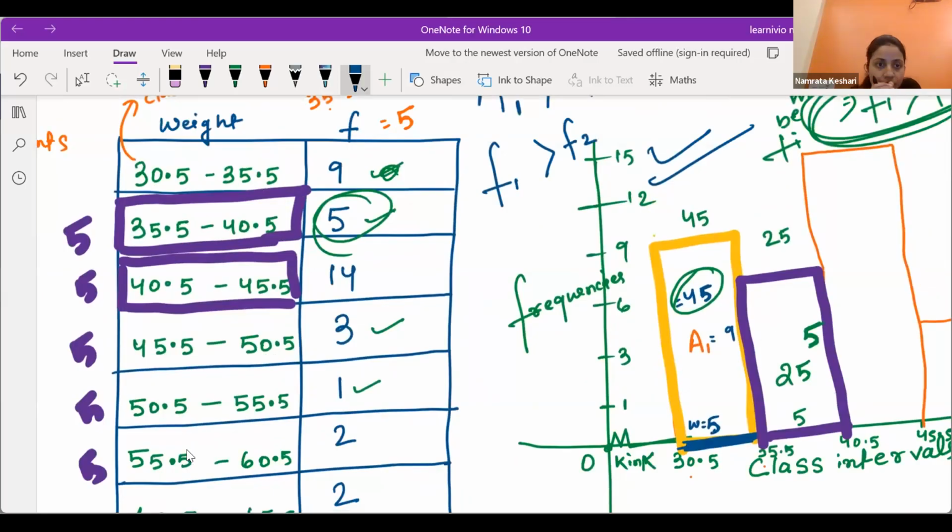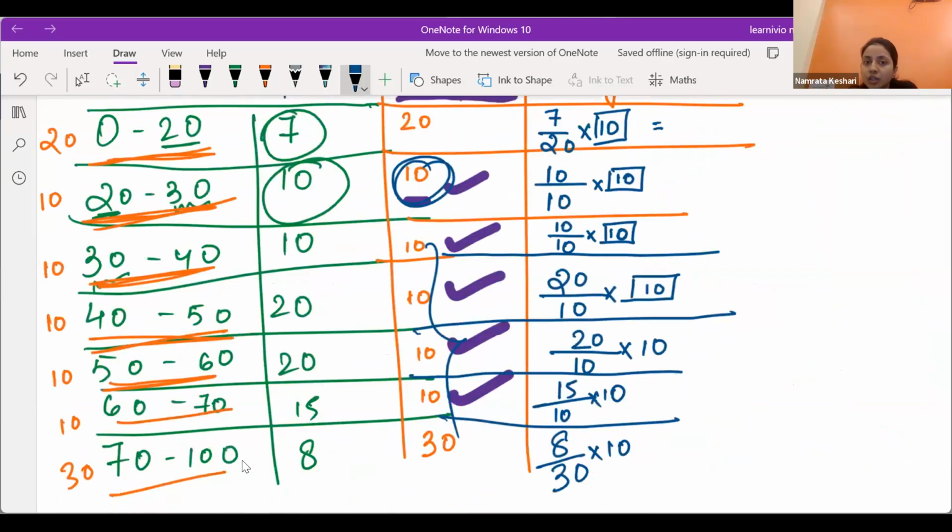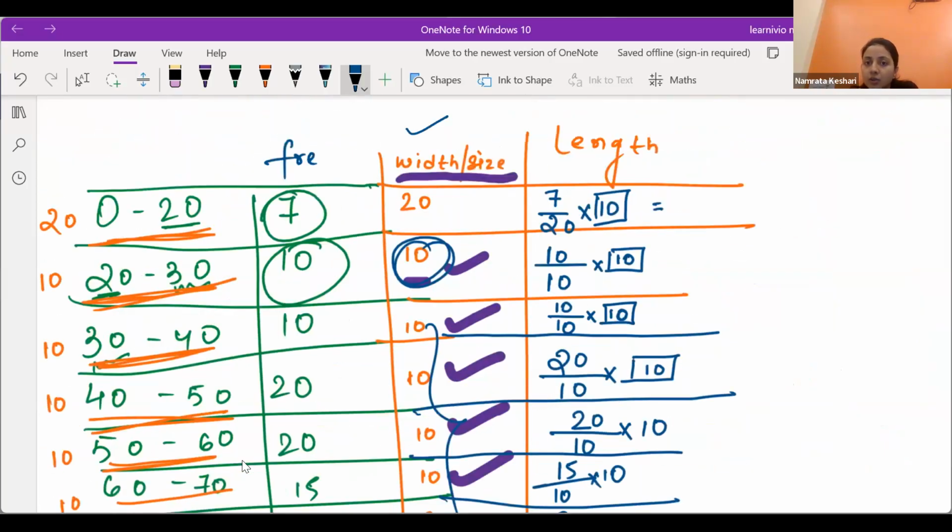If you check it minutely with your eyes, you will quickly be able to understand whether all the class sizes are the same. If all the class sizes are the same, go ahead and draw the figure. If all the class sizes are not the same, then do this extra step. Draw a width column and draw a length column.